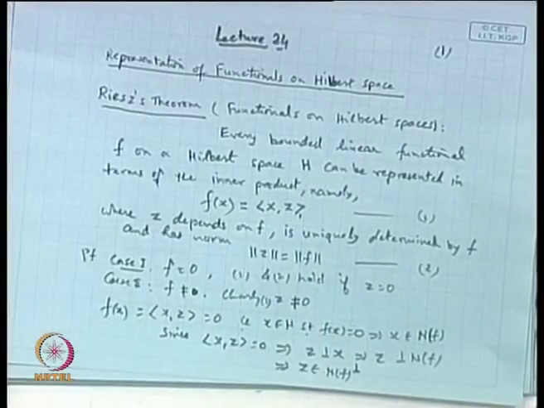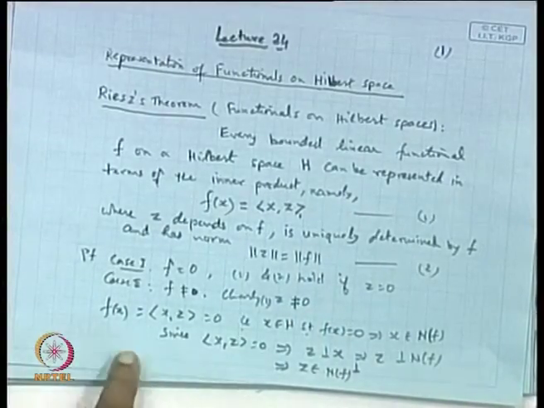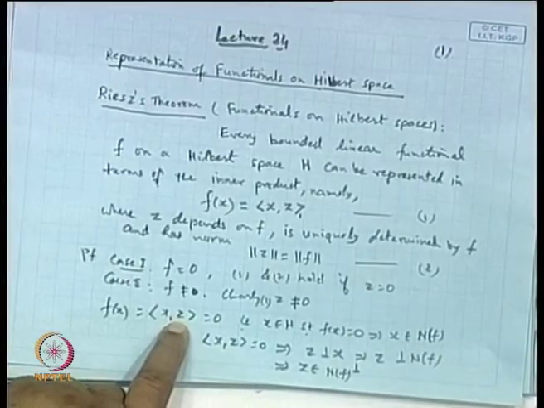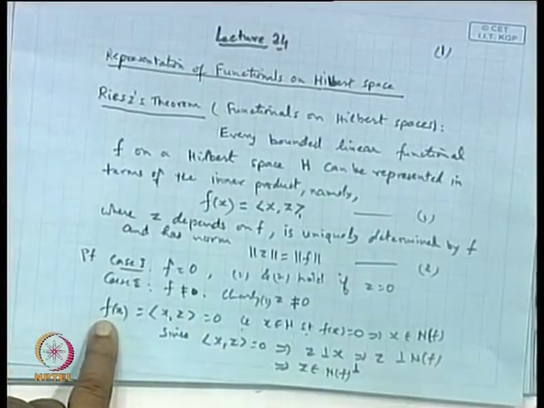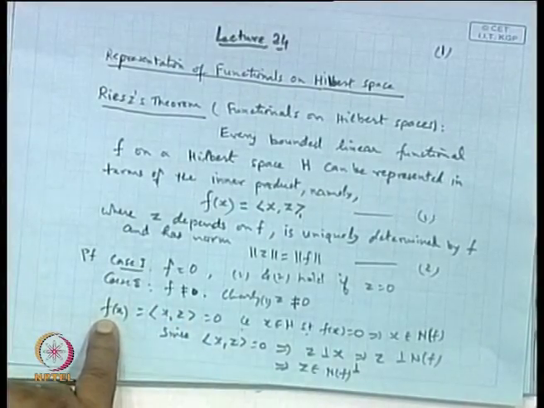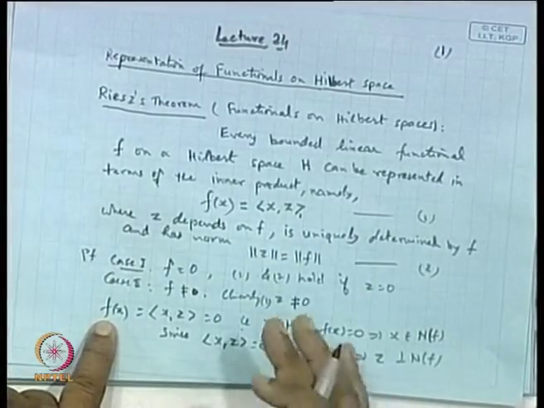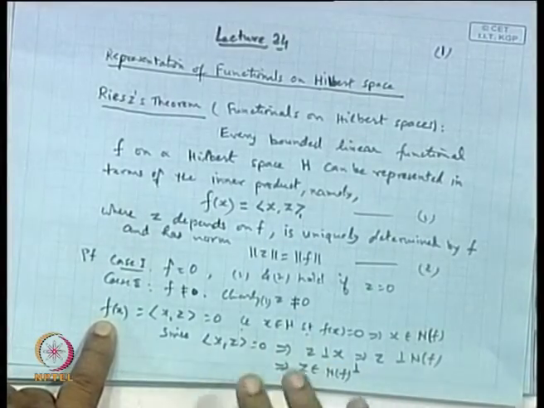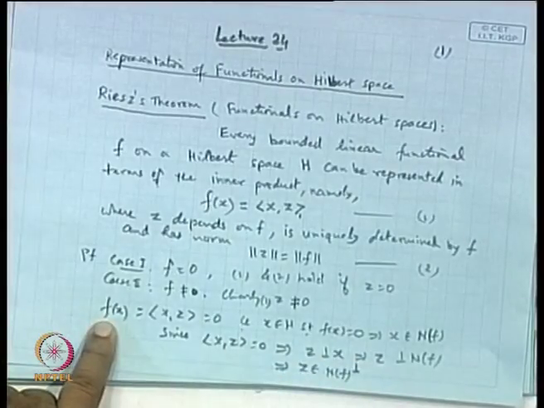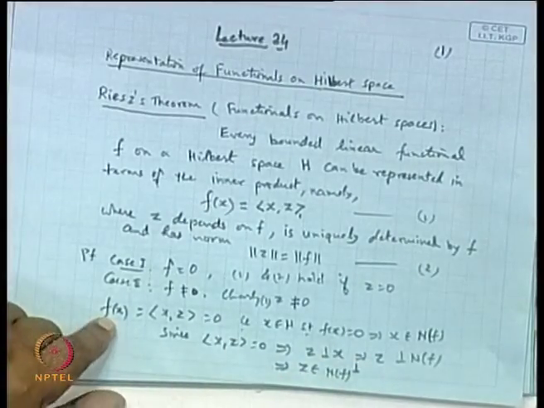Second, for non-zero z, we are breaking the entire H into two subspaces, one is N f, another one is the N f complement. So, both the null space as well as its orthogonal complement will be available for our use. Is it correct?